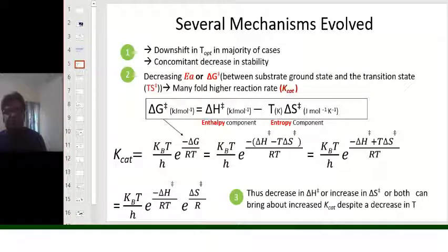There are several mechanisms which have evolved in the psychrophilic enzymes to achieve the feat of desired catalytic rate despite the cold temperature. So as we have seen, there is usually a shift downward of the optimum temperature of the enzyme activity. Similarly, there is another factor that is actually helping in the decrease in the change of enthalpy factor for achieving the transition state of the reaction. This is a concomitant decrease in the stability of the enzymes.